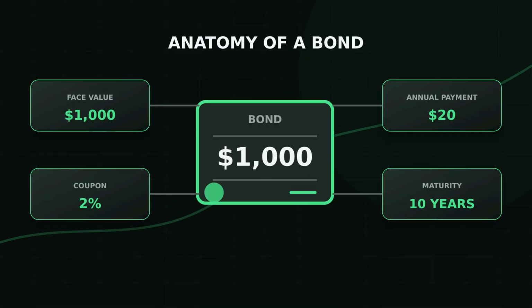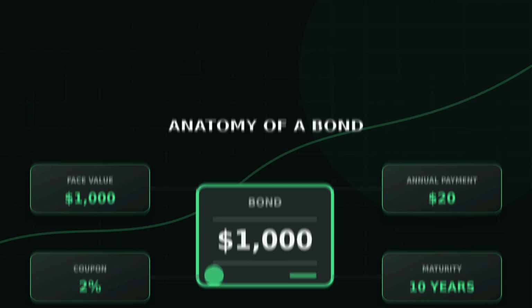Start with the basic contract. A bond has a face value, a coupon payment, and a maturity date. The borrower promises periodic interest payments and returns the face value when the bond matures. The coupon is calculated from face value, not the bond's changing market price.